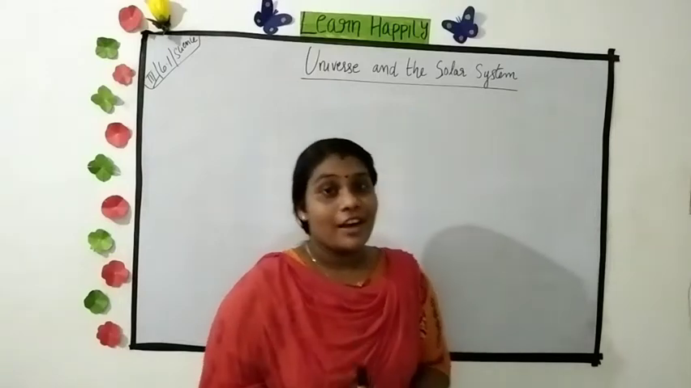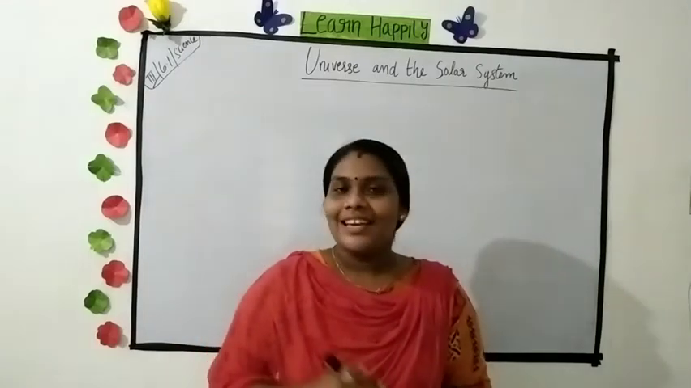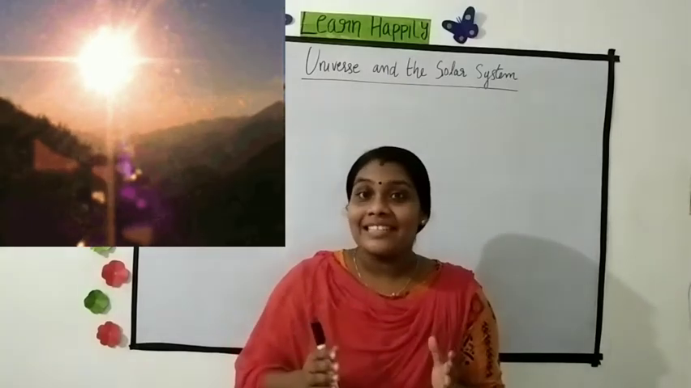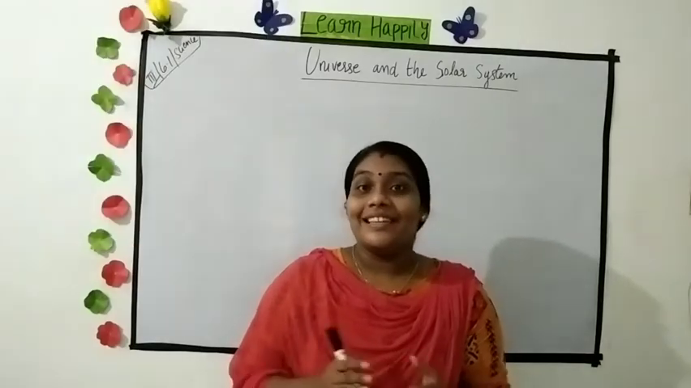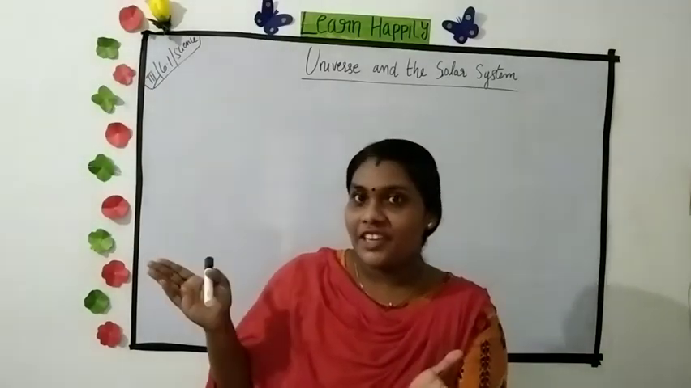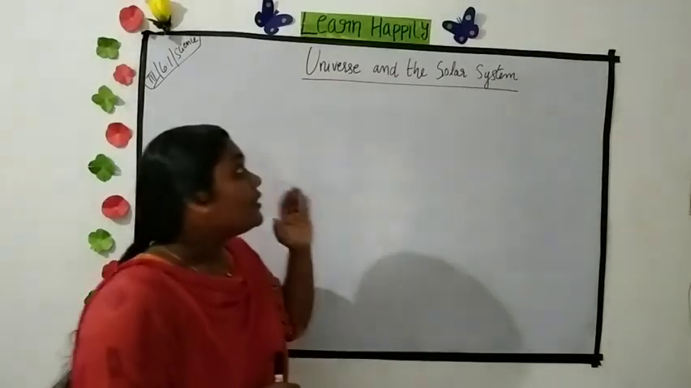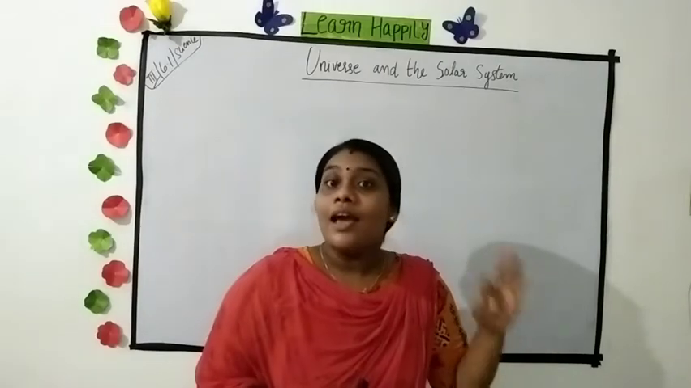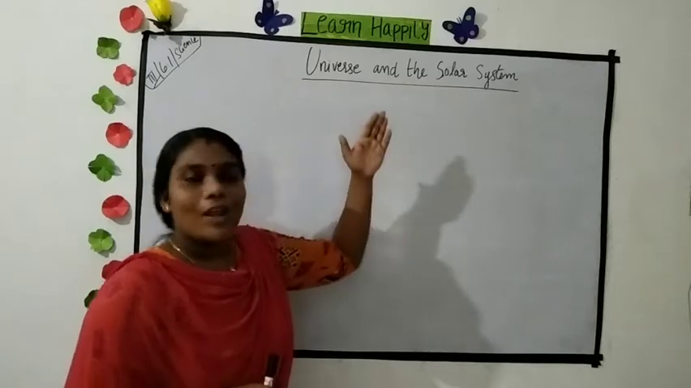Yes students, today I am going to start a new lesson, that is universe and the solar system. What do you see in the sky during the day? Yes, we can see the shining sun in the sky during the day. Then what do you see in the sky at night? Yes, we can see the moon and the shining stars. Yes students, here the universe is made up of the sun, the moon, the stars, the planets and other heavenly objects. Then the solar system.